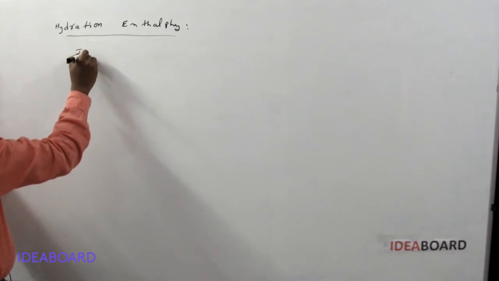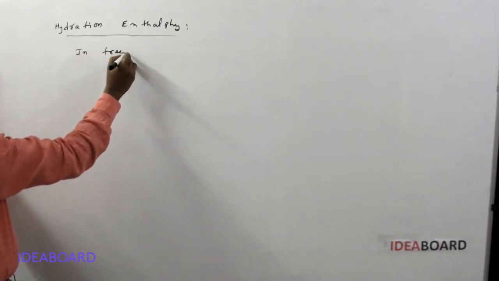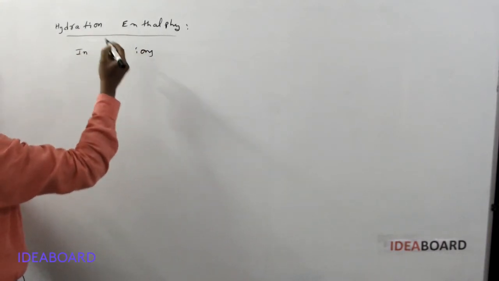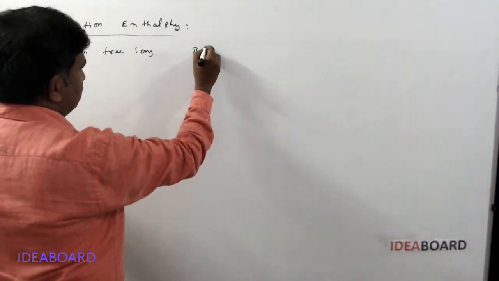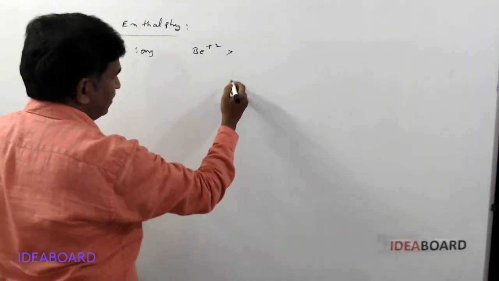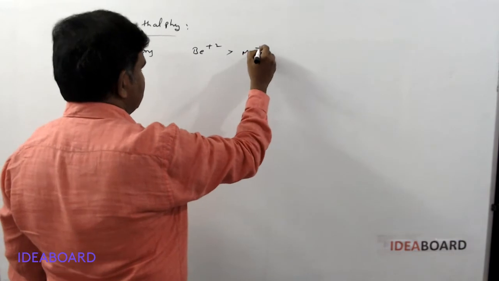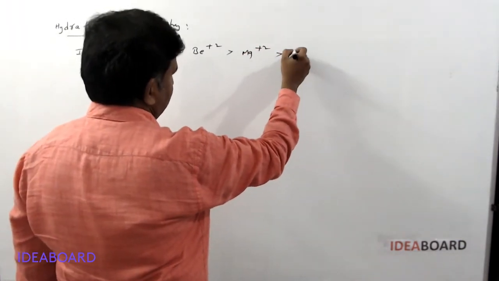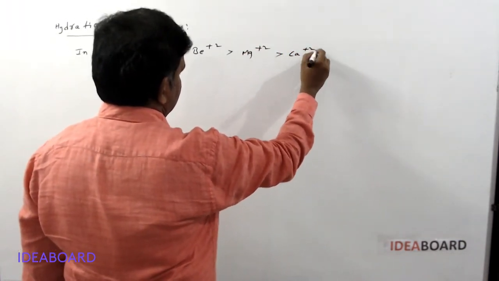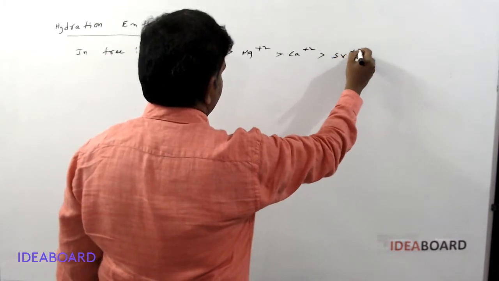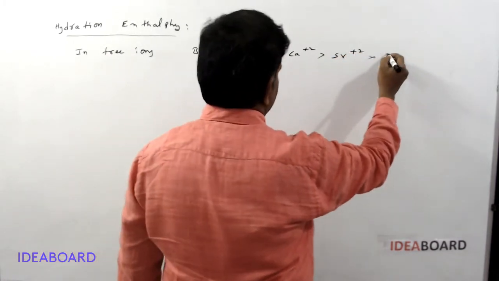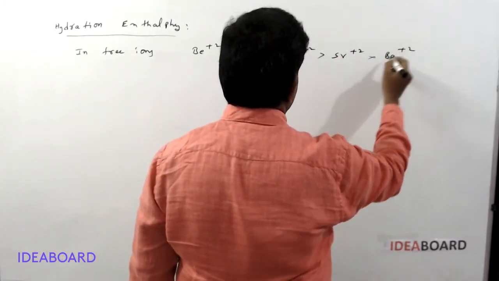And in the free state, that is when free ions are taken, beryllium plus 2 has a higher hydration enthalpy than magnesium plus 2, then calcium plus 2, then strontium plus 2, and the next one is barium plus 2.